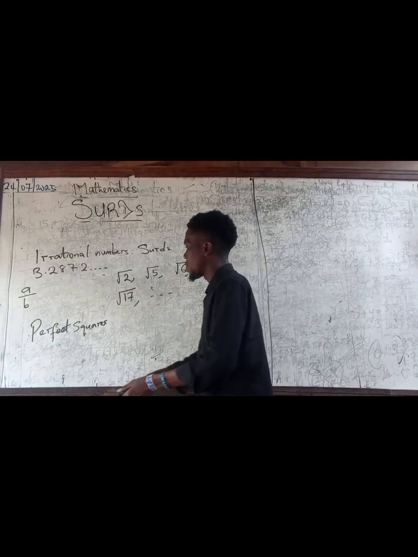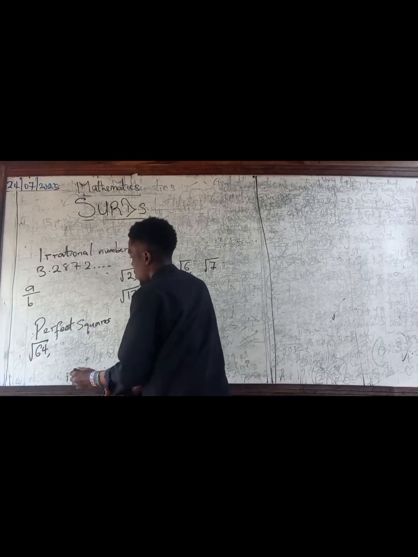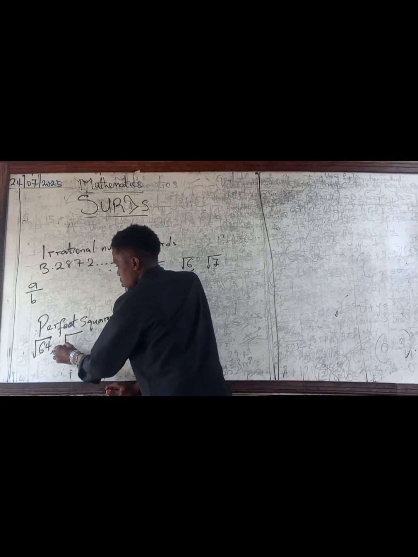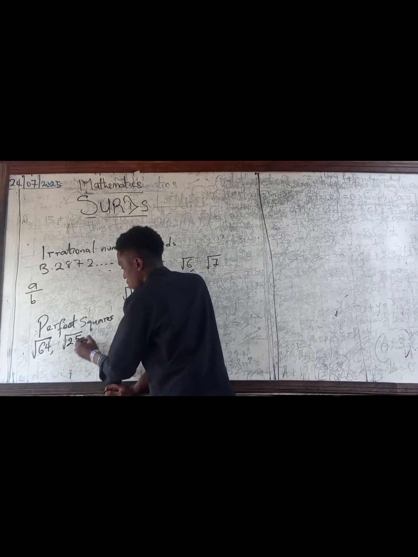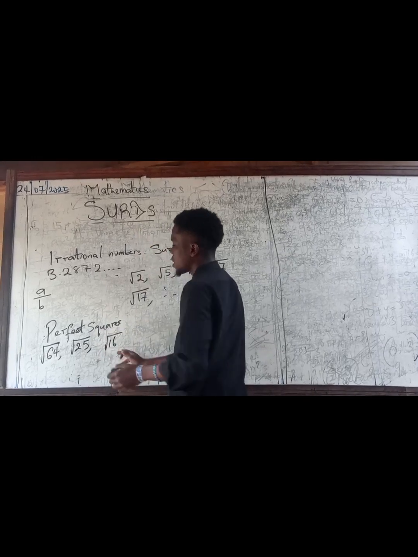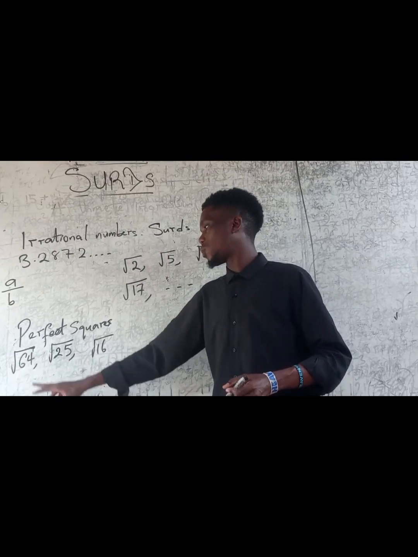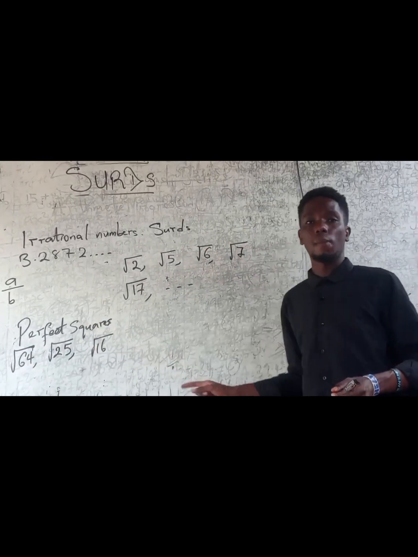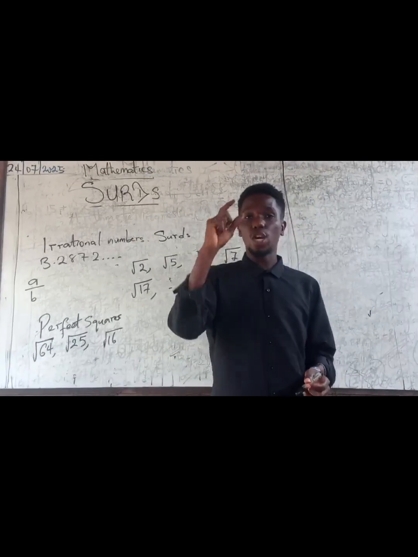So you can have something like square root of 64, square root of 25, square root of 16. These are not surds. The reason is that if you punch these on your calculator, or find the square root of these numbers, it will give you a rational number, that is an integer, a whole number.